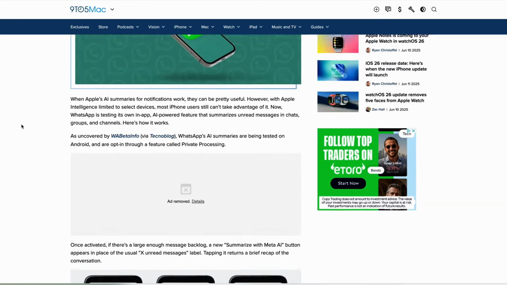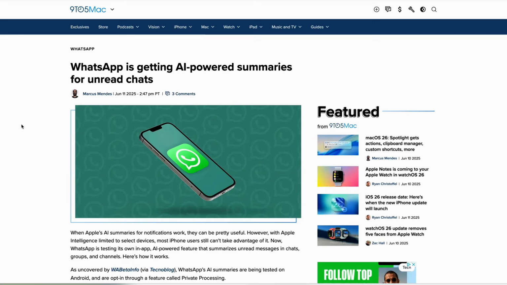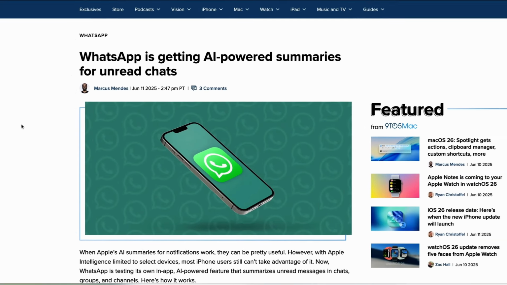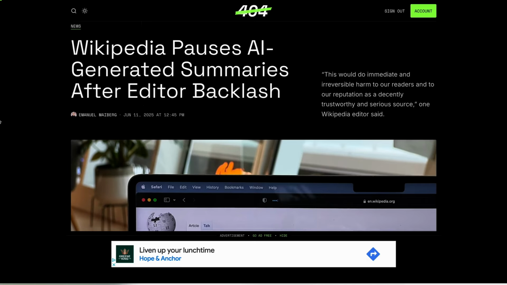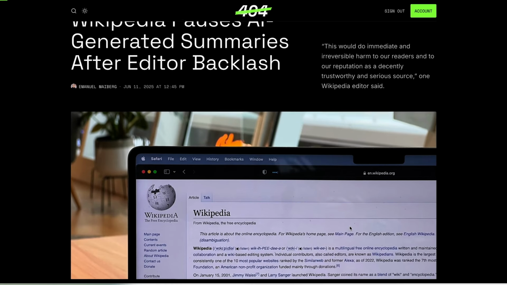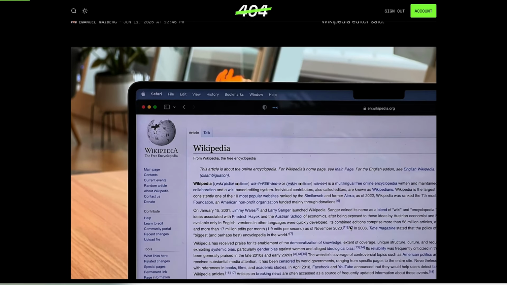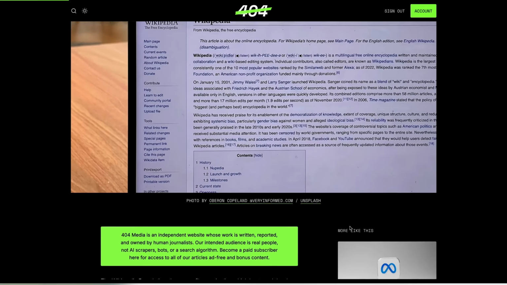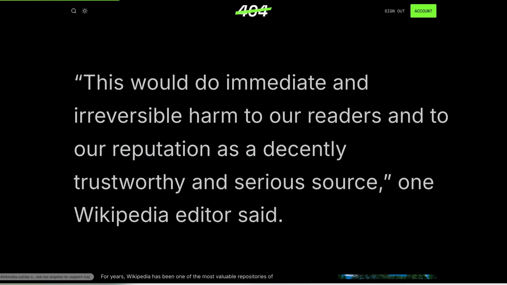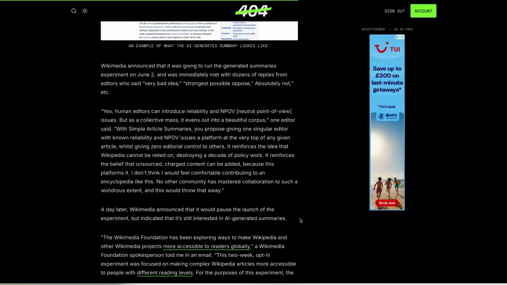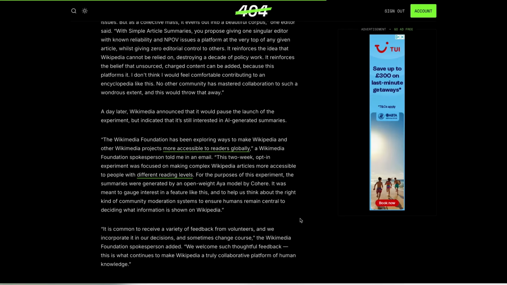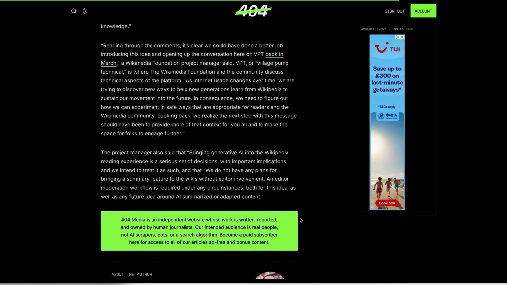But is there a backlash brewing against this very idea of AI summaries? Well, that certainly seems to be the case with Wikipedia. This week, Wikipedia announced that it is pausing its AI-generated summaries following a backlash from its editors. One editor said that this would do immediate and irreversible harm to our readers and to our reputation as a decently trustworthy and serious source. So Wikipedia's editors are clearly not a fan of AI summaries, given the potential for them to hallucinate.